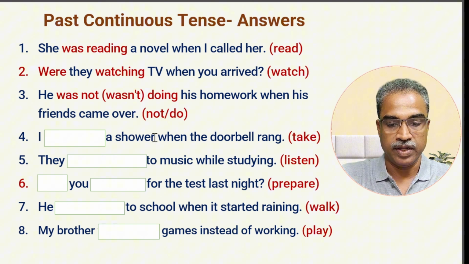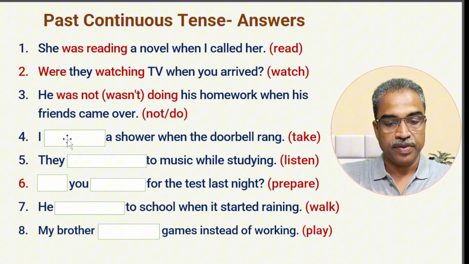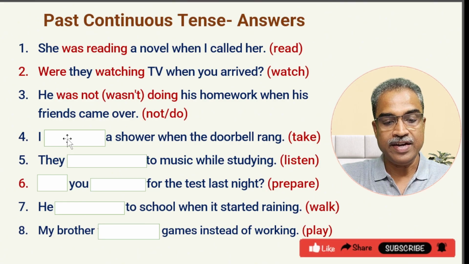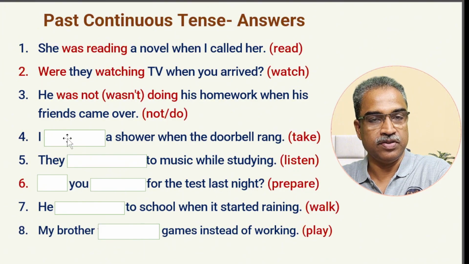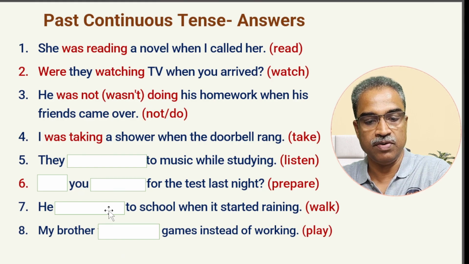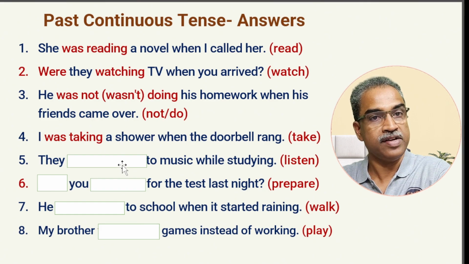He was not doing. Next one: I dash a shower when the doorbell rang. Past continuous. So after I, it's always was. Take is the verb. And what form? Ing form. So I was taking a shower when the doorbell rang. Next one: they dash to music while studying. Past continuous.